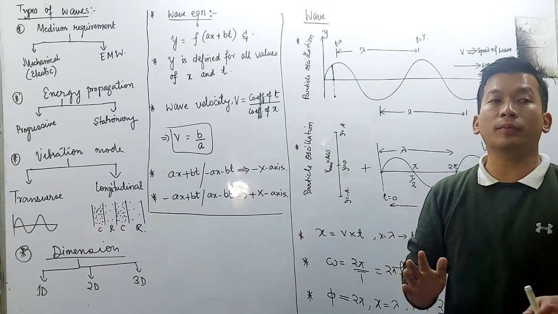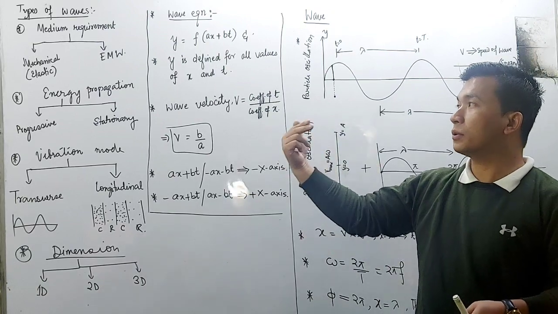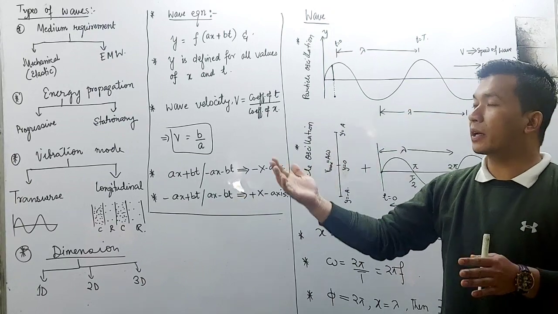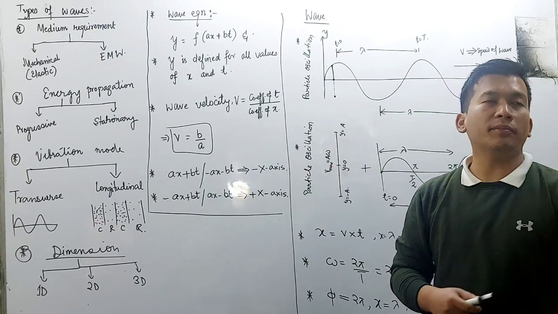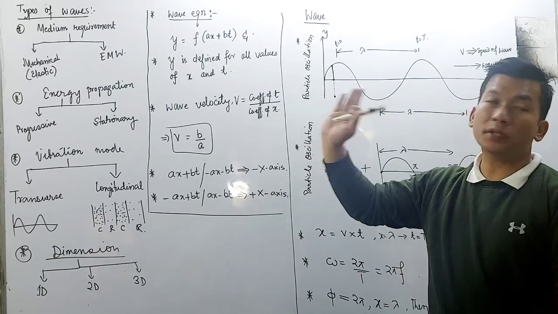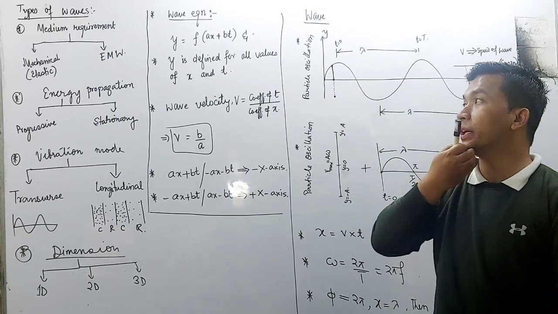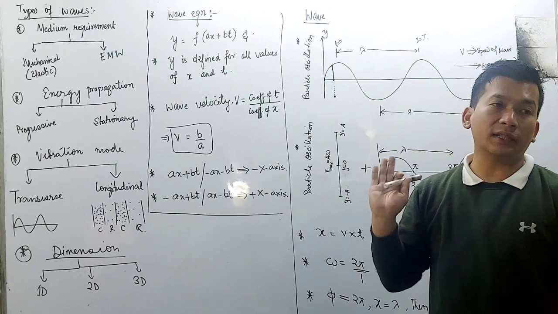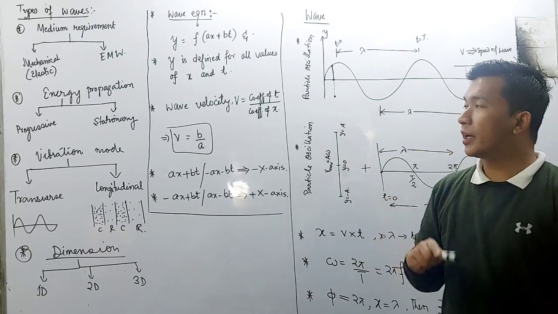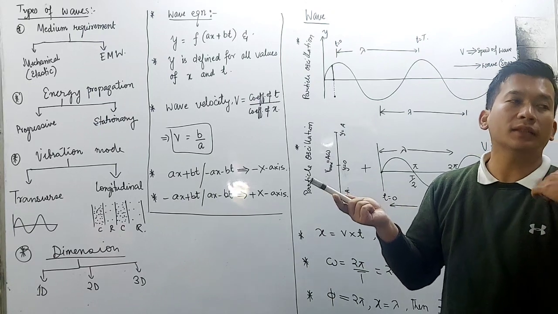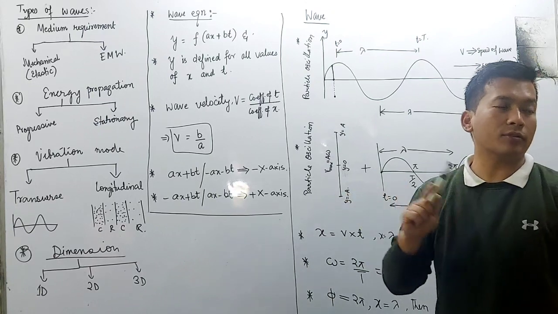It can pass through the vacuum. That means it doesn't require any material medium at all for its propagation. That is why it is known as electromagnetic wave. Why electromagnetic wave? Because it consists of electric field and magnetic field.